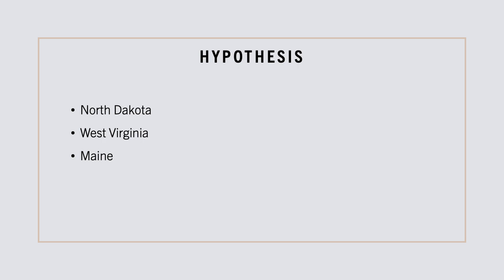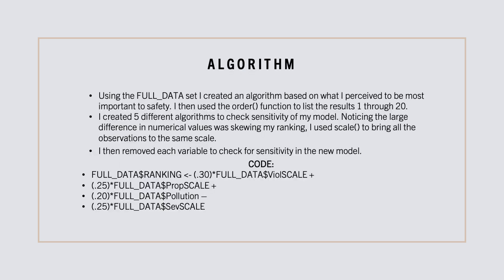After reviewing the dataset full data, my hypothesis is that North Dakota, West Virginia, and Maine all have a pretty good shot at being #1 for the safest state to relocate to. Using the full data set, I created an algorithm based on what I perceived to be the most important to safety. I then used the order function to list the results 1 through 20.